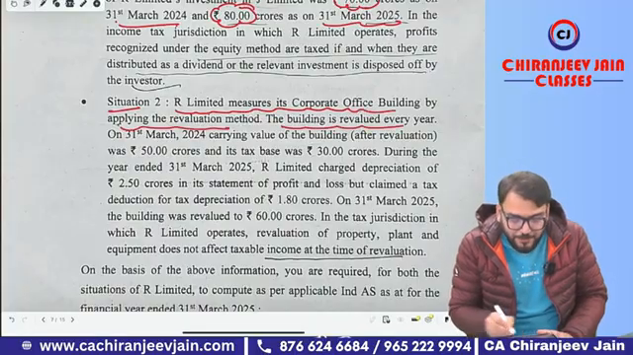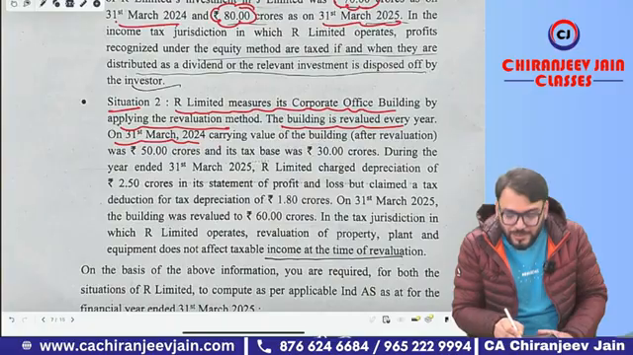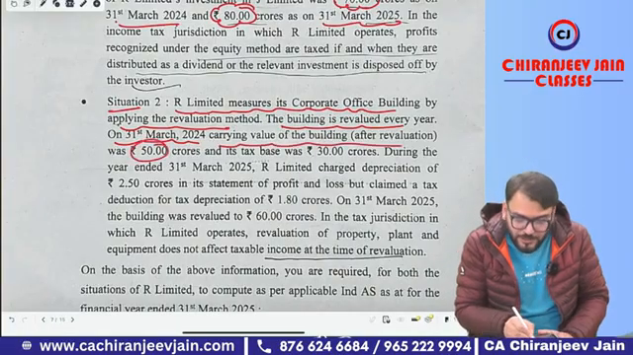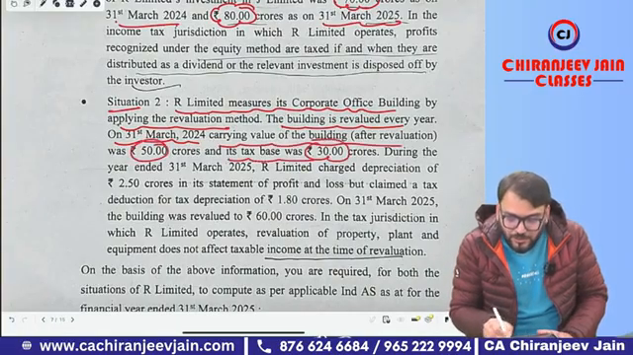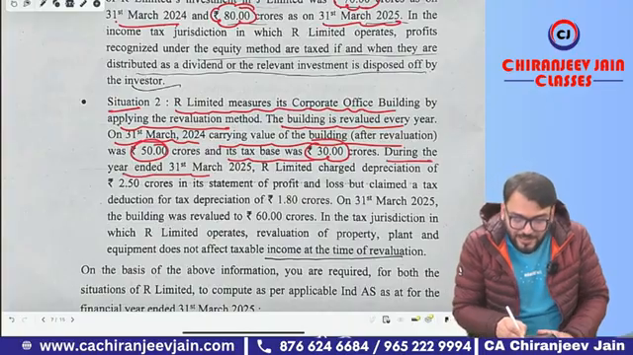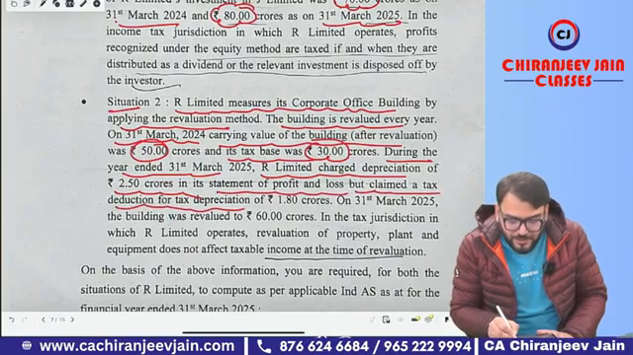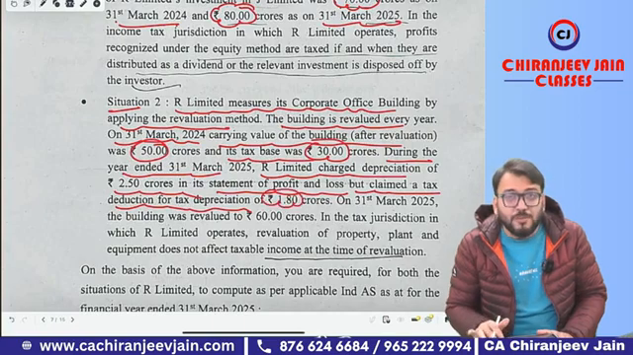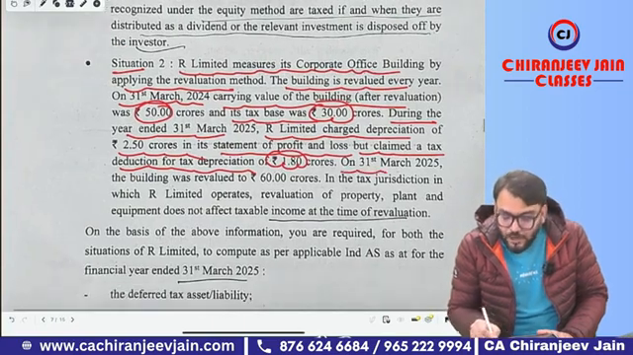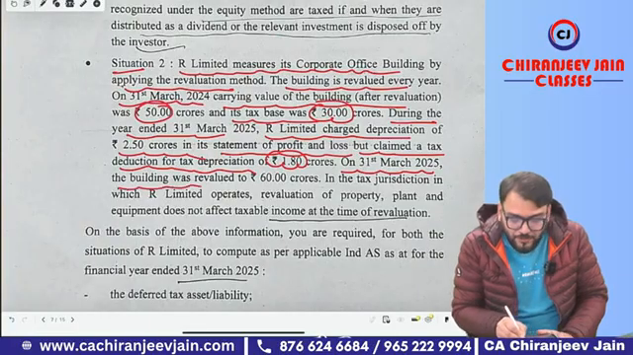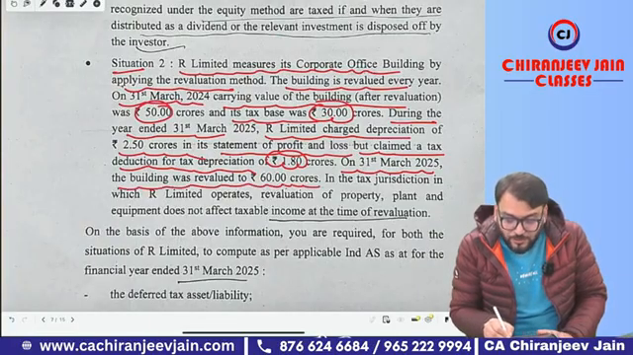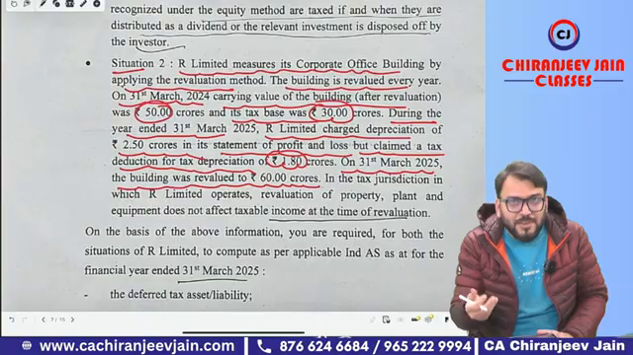Situation number 2, they given R Limited measures corporate office building by applying revaluation model. The building is revalued every year. On 31st March 2024, the carrying amount after revaluation was 50 crore and its tax base was 30 crore initially. During the year end, R Limited charged depreciation of 2.5 crore to the statement of PL, means it is an accounting depreciation, but claimed a tax deduction of tax depreciation of 1.80. So 1.80 crore is a tax depreciation. On 31st March 2025, the building was revalued to 60 crore. So of course there was some revaluation gain also.